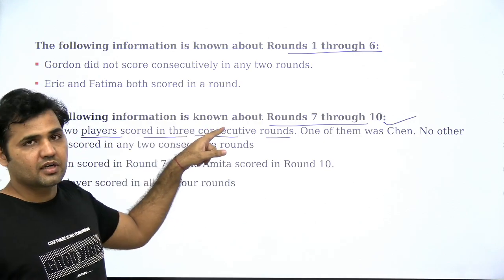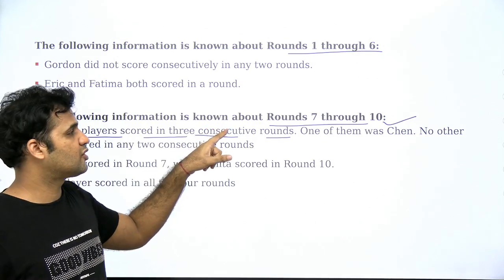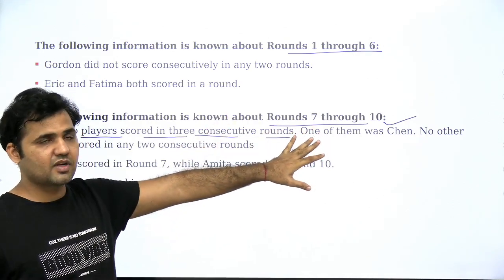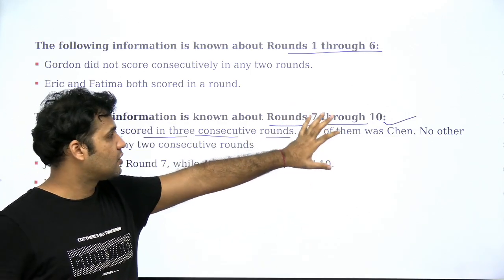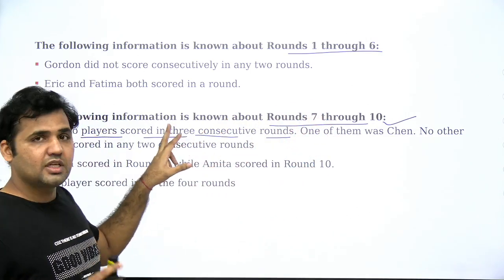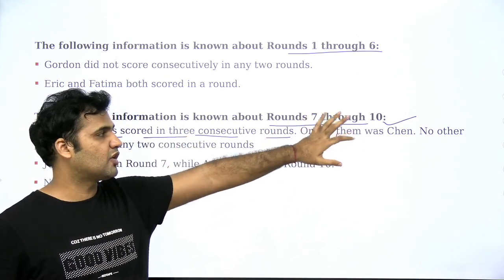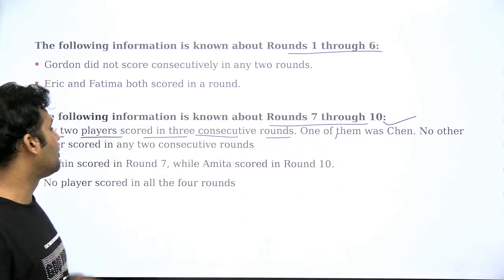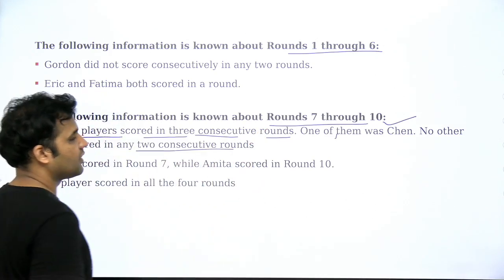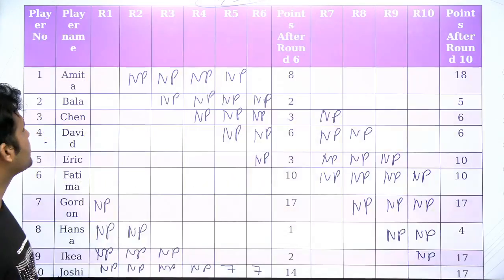We do not know the name of the other player. One of them is Chen, the other one we do not know, are scoring in 3 consecutive rounds. Only 2 are the players, and no other player except these 2, one of whom is Chen. There is no other player who is scoring in any 2 consecutive rounds. Now let's go to the information of Chen.